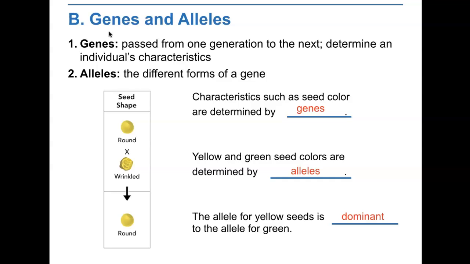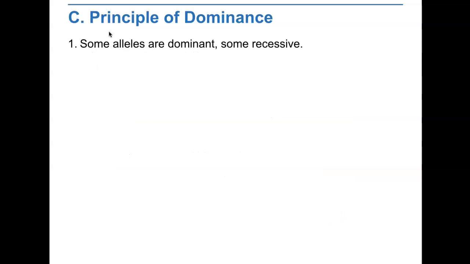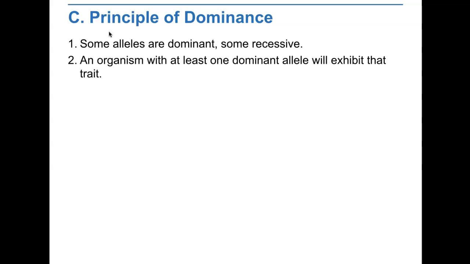Mendel's second conclusion is called the principle of dominance. The principle states that some alleles are dominant and others are recessive. An organism with both a dominant allele and a recessive allele for a particular trait will exhibit the dominant characteristic.